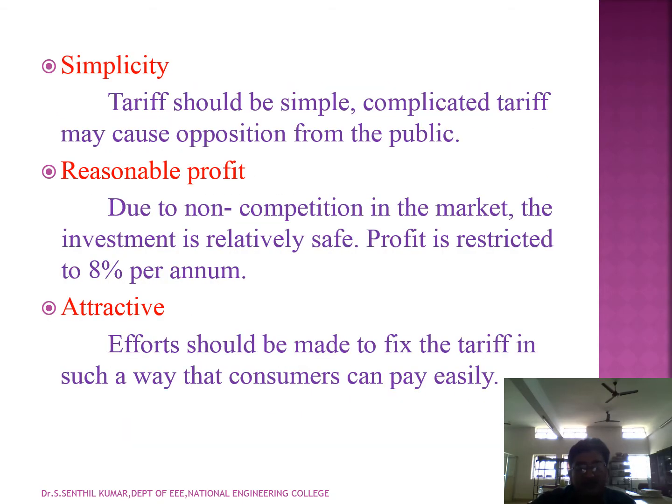Then the tariff fixing should be simple; if complicated, it may cause opposition from the public. While fixing the tariff, the profit should be fixed as reasonable, because there are no fluctuations in the market, the investment is reliably safe, and the profit is restricted to 8% per annum.